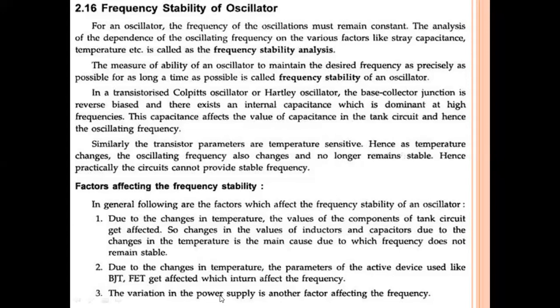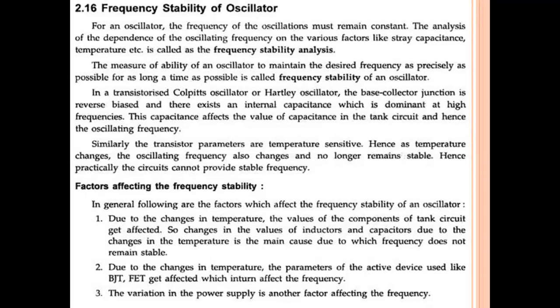The frequency at which we get oscillations should be constant, but it changes because of these reasons. The first reason is that due to changes in temperature, the values of the components in the tank circuit get affected.